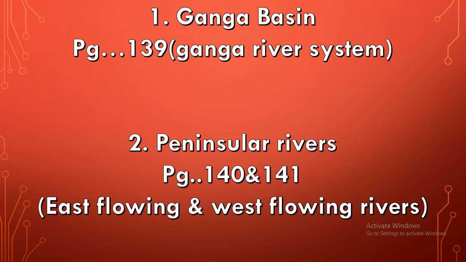West flowing rivers, we have three: Narmada, Tapti, Mahi. And east flowing rivers, we have Mahanadi, Godavari, Krishna and Kaveri. So you have to explain everything in detail, point by point. Take your time, please concentrate and prepare both answers well. Mark it in your book first of all, and learn.